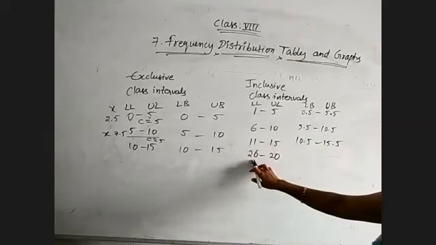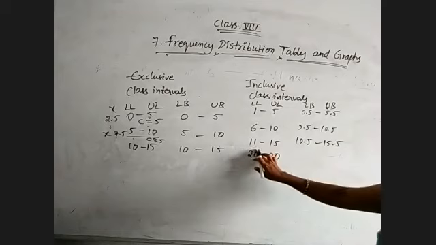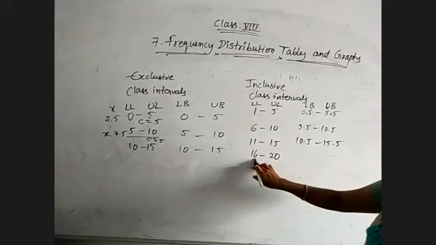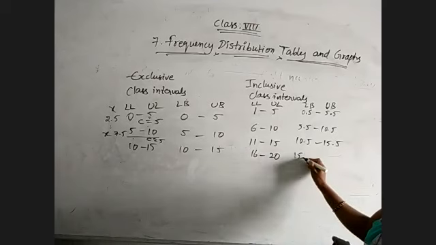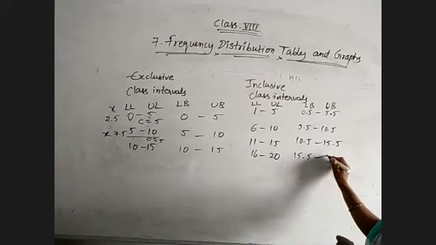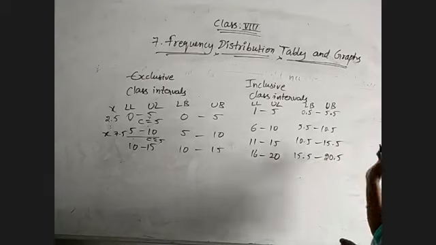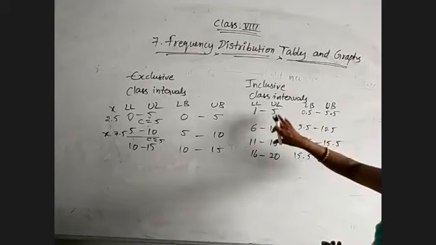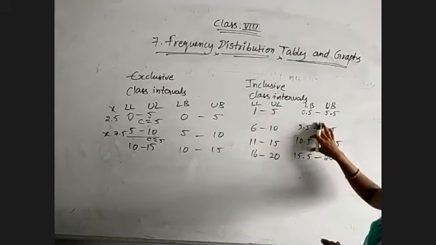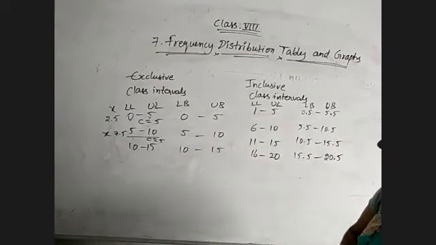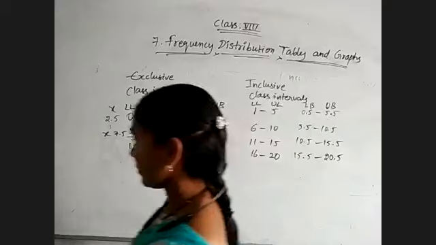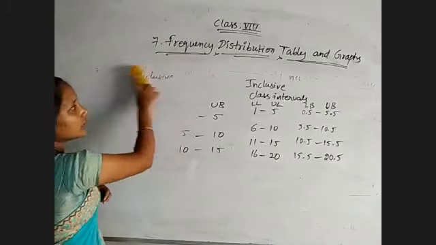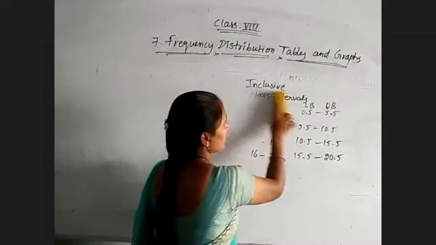Here 16 is there. Remove 0.5, what will you get? 15.5. And here add 0.5, 20.5. Okay. For inclusive class intervals, class limits and boundaries are different. So now we will take some of the definitions according to this one.